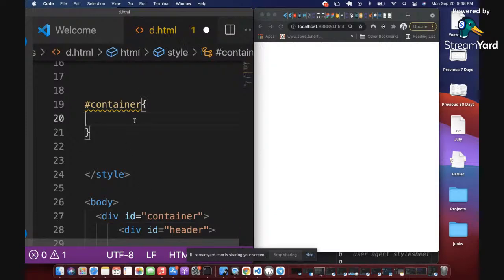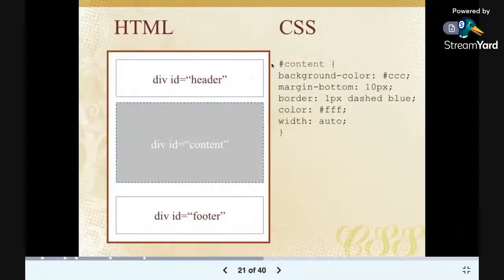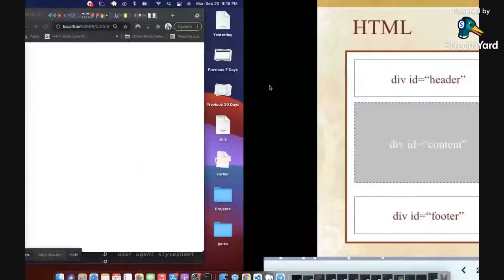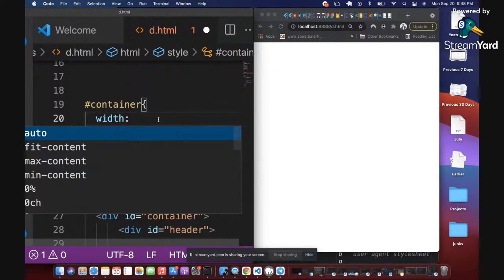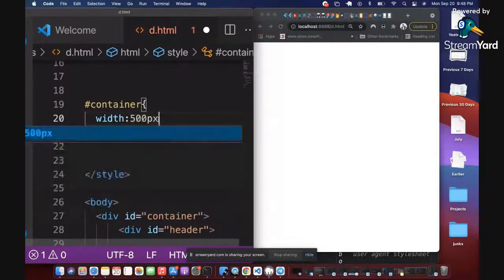So what we need is a box on the screen that looks exactly like this. What we want is this big box with this thick border, and the color is red, and it's this big. So I'm going to give the box first. I'm going to define the box width as say 500 pixel.